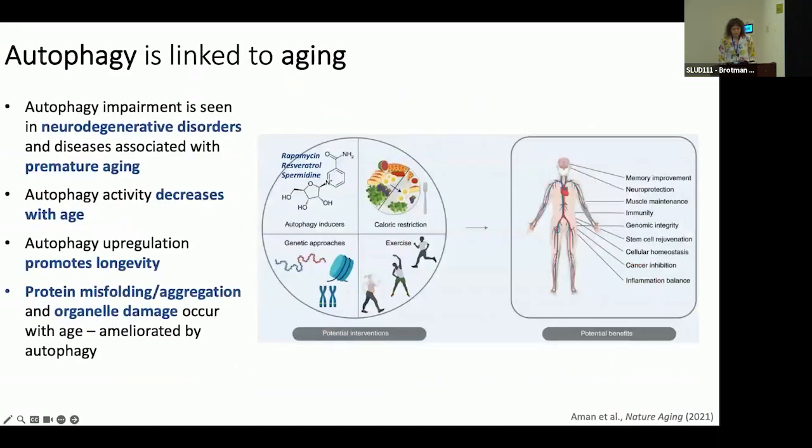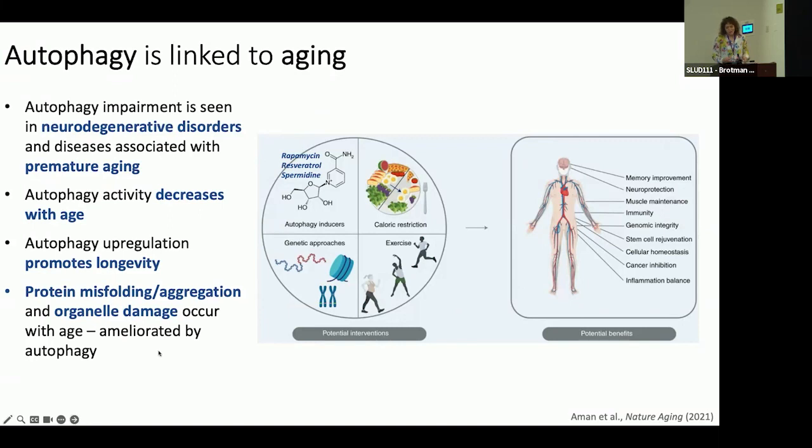Interestingly, autophagy is linked to aging. Autophagy impairment is seen in neurodegenerative disorders and diseases associated with premature aging. We know autophagy activity decreases with age. Upregulation of autophagy promotes longevity. I mentioned that autophagy is triggered by starvation. So this is one of the mechanisms by which caloric restriction and intermittent fasting is actually believed to contribute to longevity.